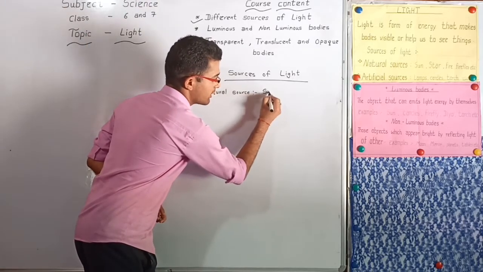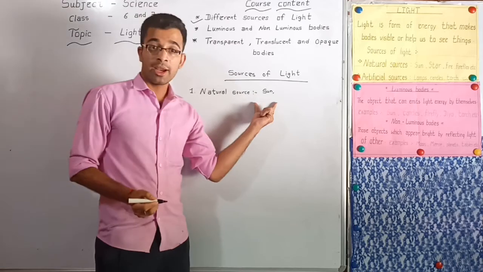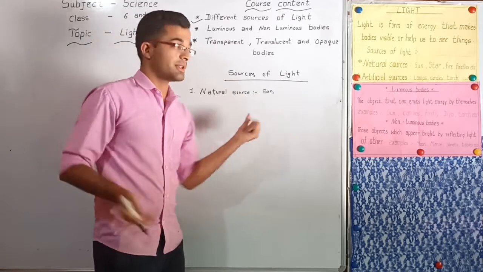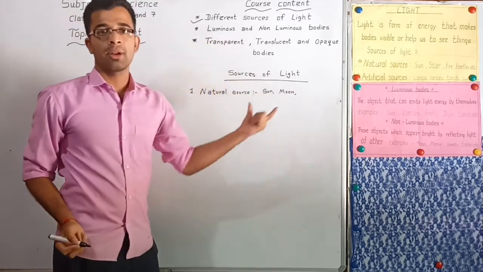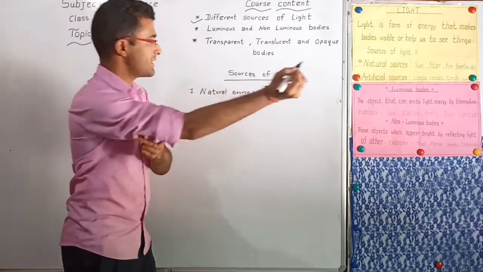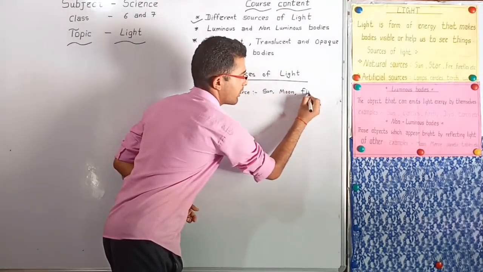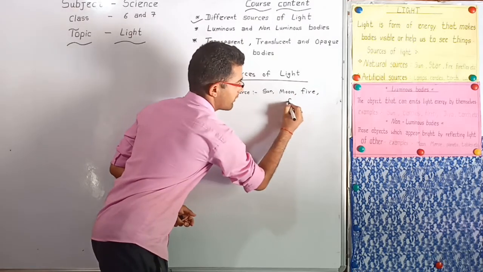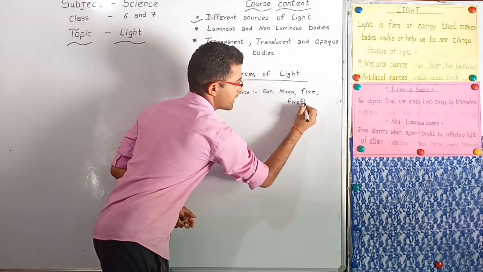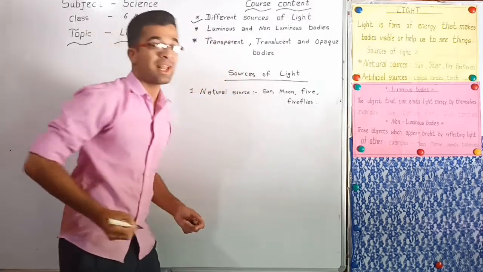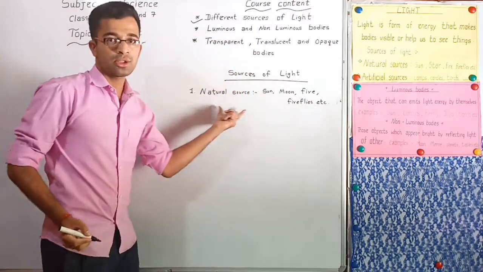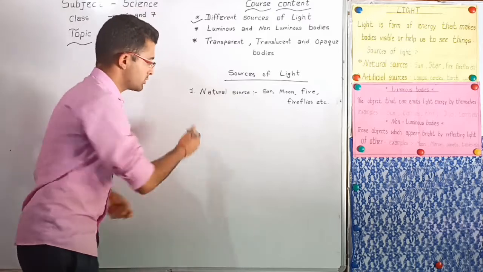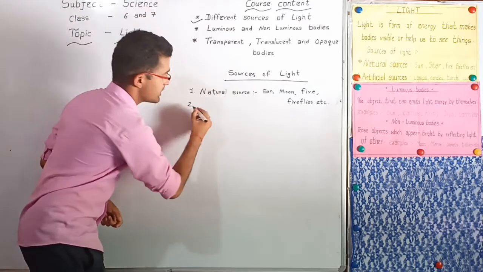One example is sun. Sun is made by nature, so it is a natural source of light. In the same way, moon. Moon is another example of a natural source of light. In the same way, fire. And the last one is firefly. This is one type of animal which gives us light. So these are all examples of natural source. Understood? Okay students. Next one is artificial source.